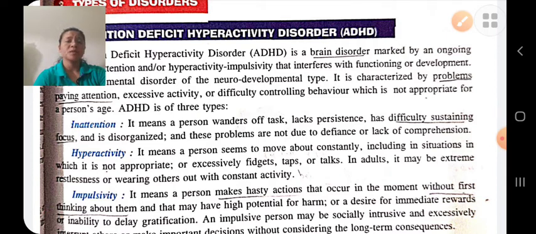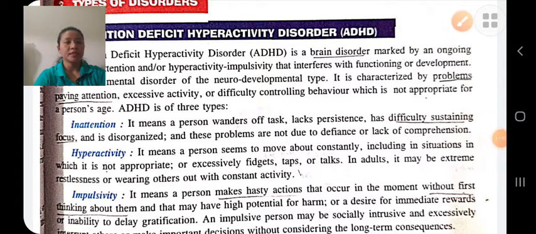Hyperactivity means the person is not able to sit in one place. It may be extreme restlessness or wearing others out with constant activity. And impulsivity means the person makes hasty actions that occur in the moment without thinking, doing the activity without thinking.